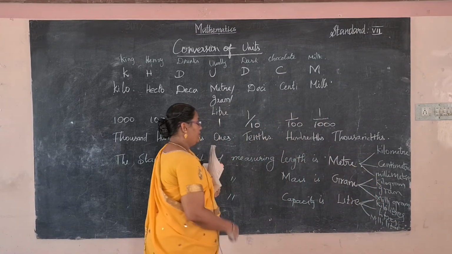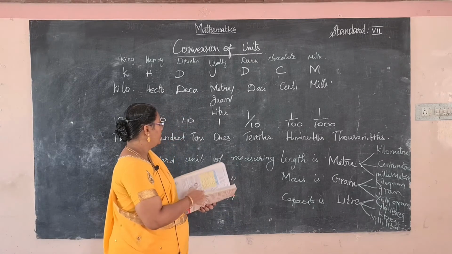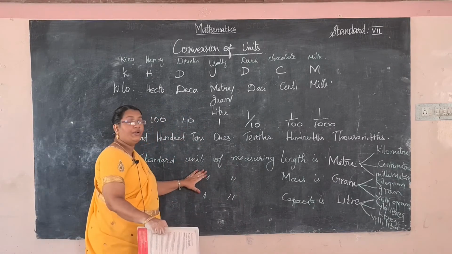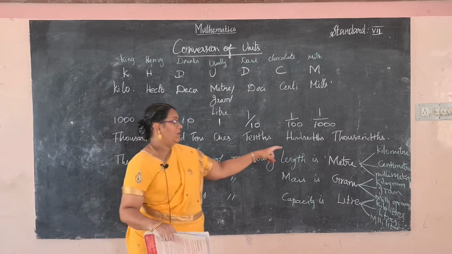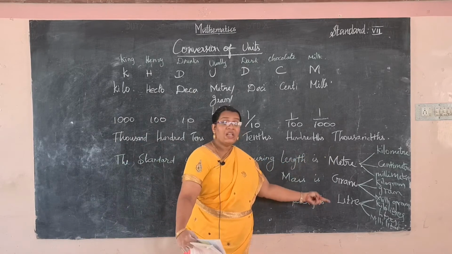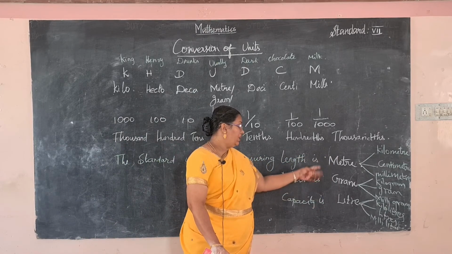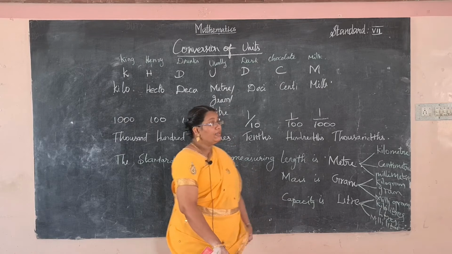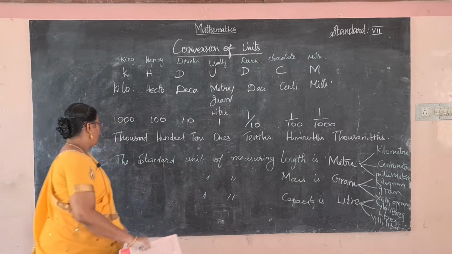These are all the standard unit measurements, also called the other unit measurements for the meter, gram, and liter.